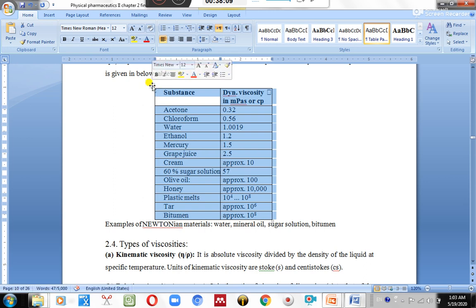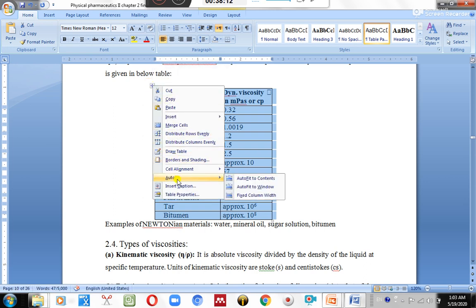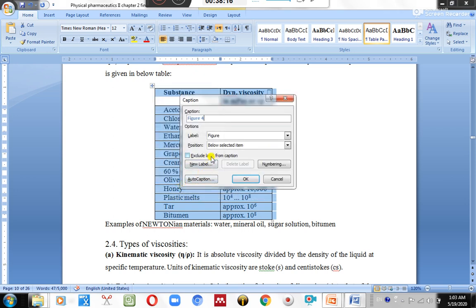Now moving toward the next, select this part, then insert caption. This is figure. It is automatically taking figure 2. So this is figure 2. This indicates a block of card. Done. Okay, this is figure 2.